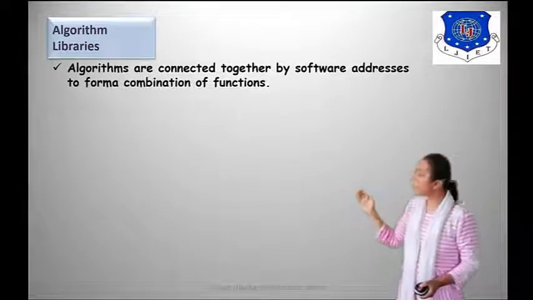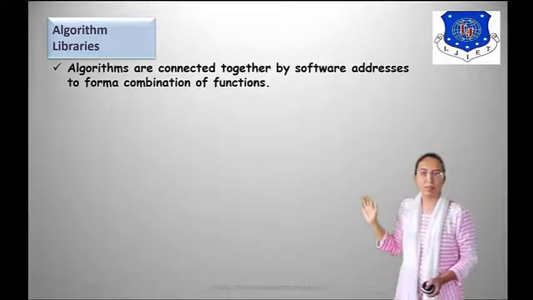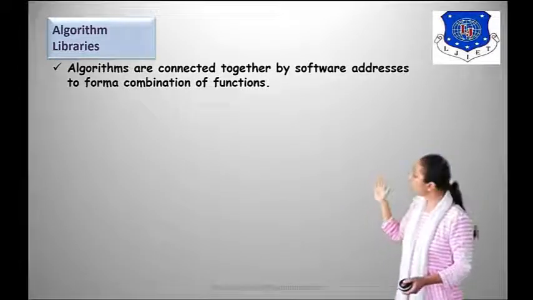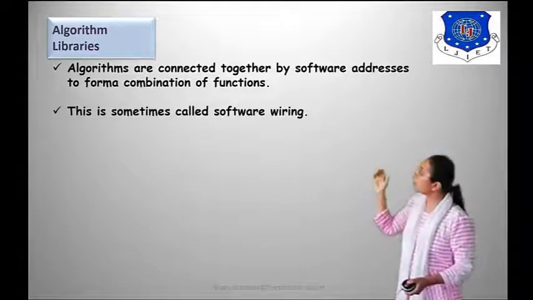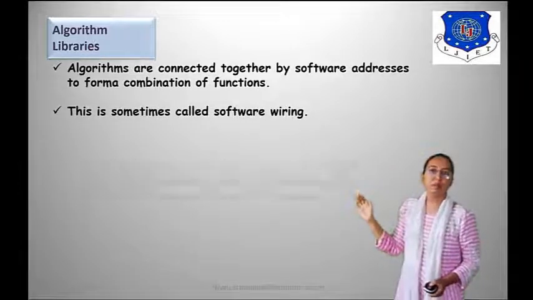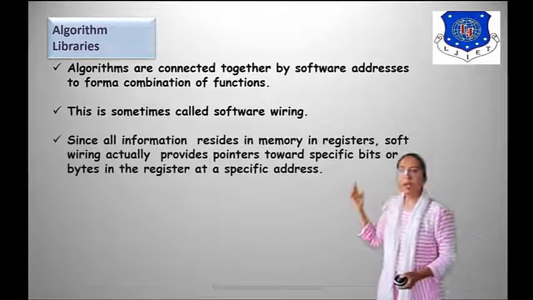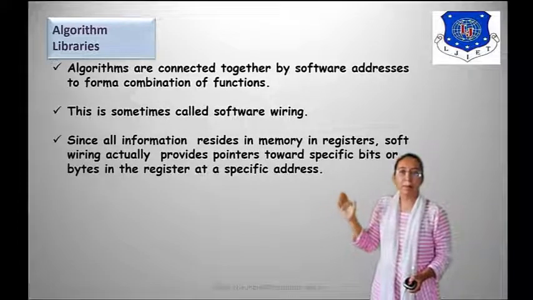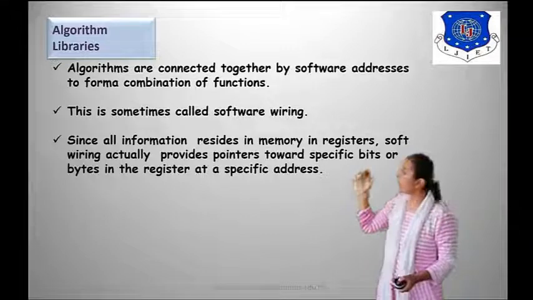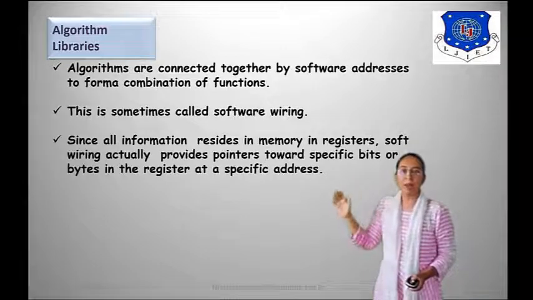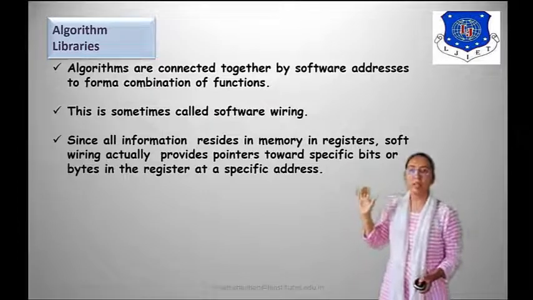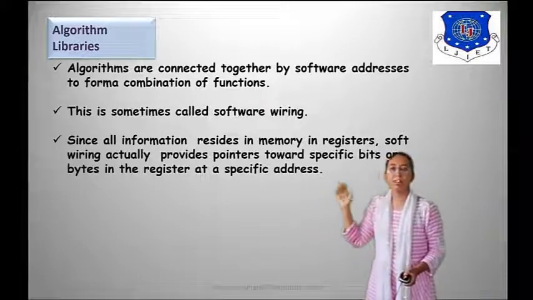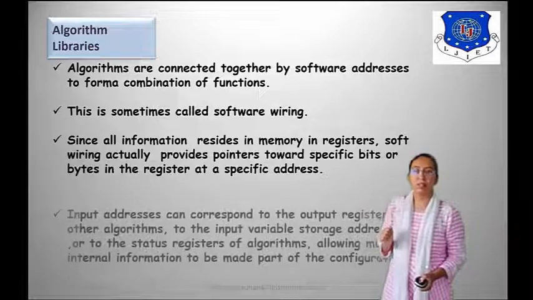Algorithms are connected together by software addresses to form a combination of functions. This is sometimes called software wiring. Since all information resides in memory registers, soft wiring actually provides a pointer towards specific bits or bytes in the register at a specific address.